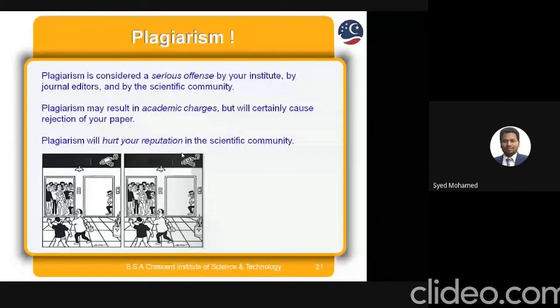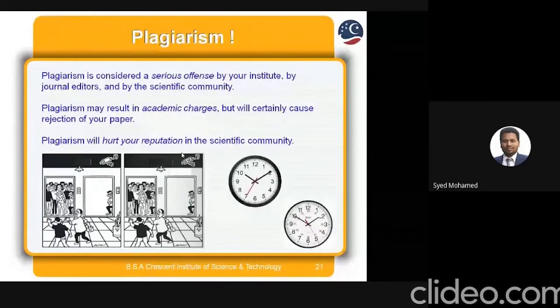We can copy the same thing, or we are using a formula, or we are using some standard quotation. That is not plagiarism. For example, Ohm's law. Ohm's law is standard. If we use the same Ohm's law and apply it to our research, or if you're using a mathematical formula, for example, (A plus B) whole squared, we can use the same formula. We can mention where we are taking it from. Standard formats and universal truths are not plagiarism.